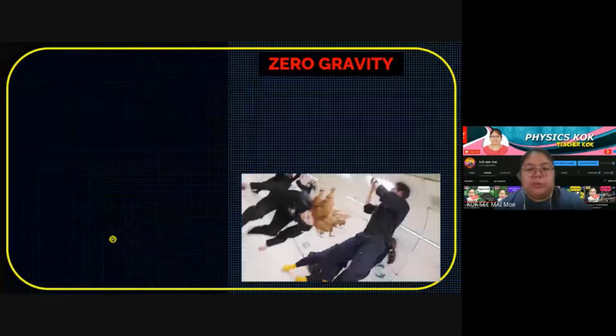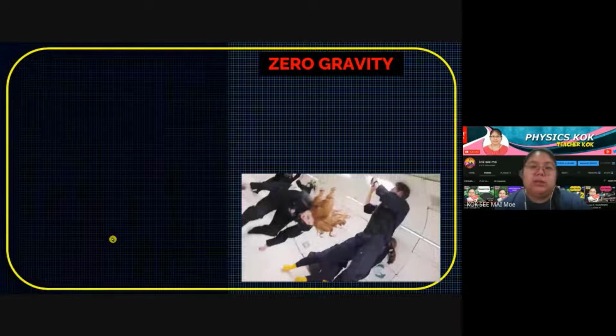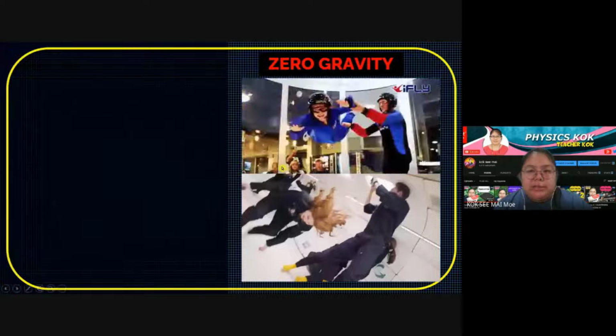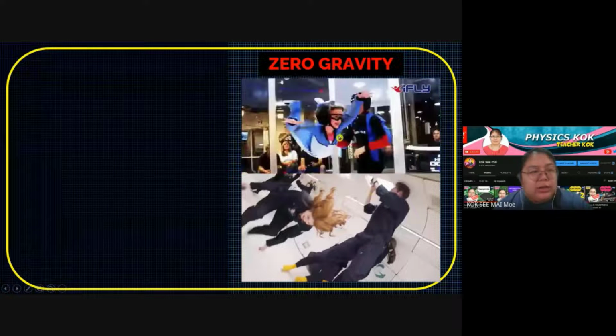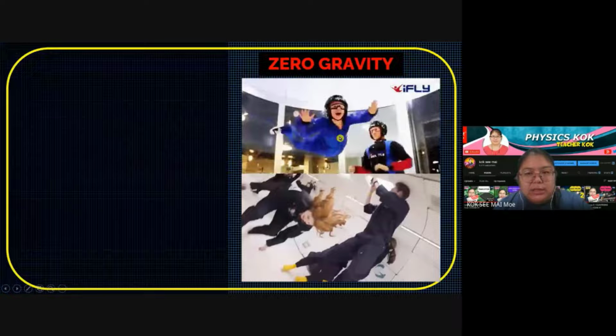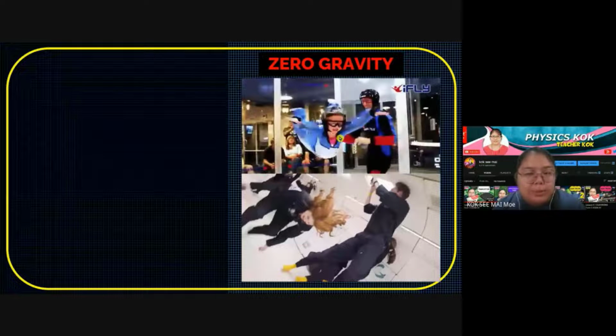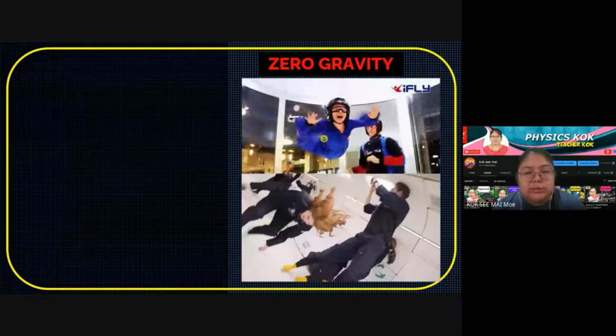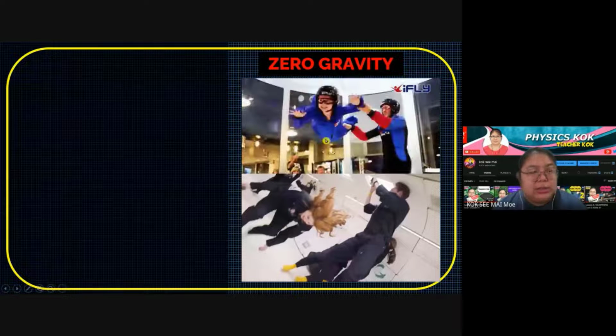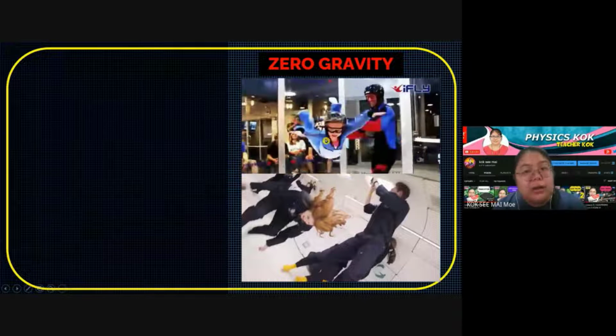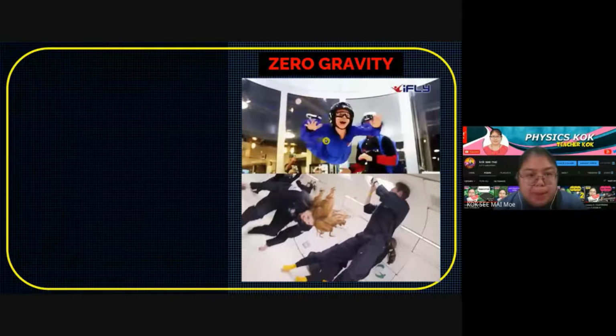Okay, now you see what zero gravity means. No gravity. You can see the diagram. This one is indoor skydiving. It is just like having no gravity. They have something to push you up, so you never fall down. This one we call zero gravity. So you can use this activity to feel like you have gone to space.